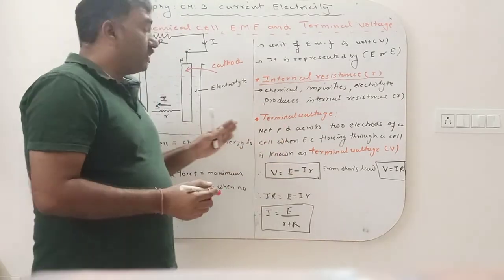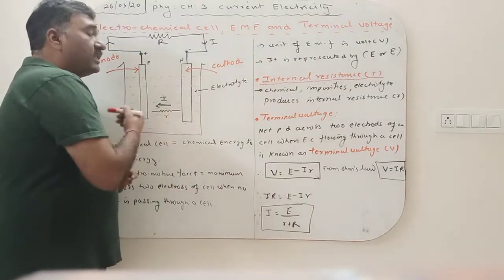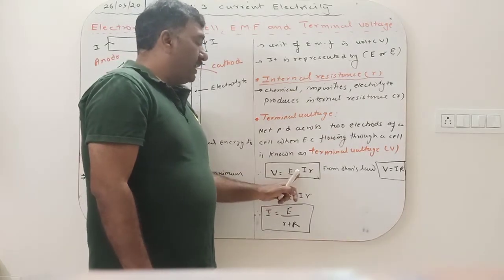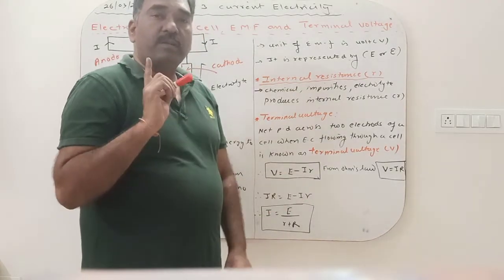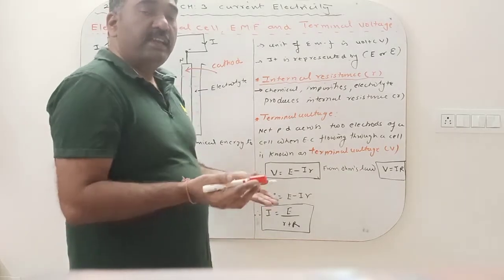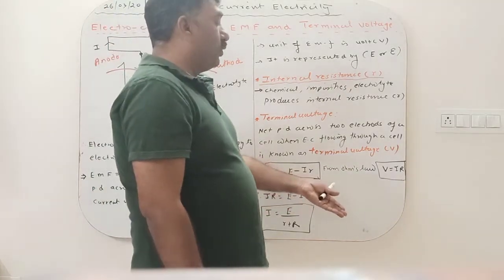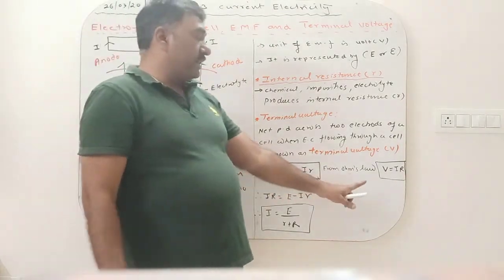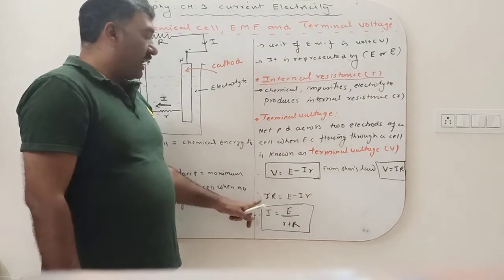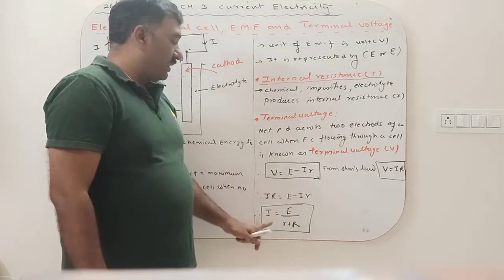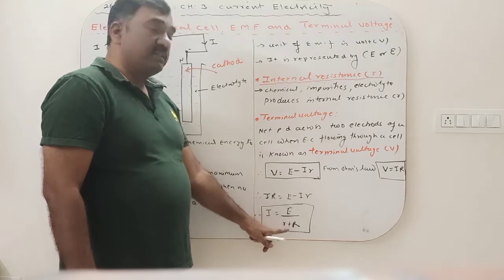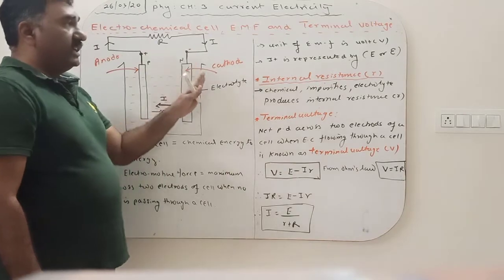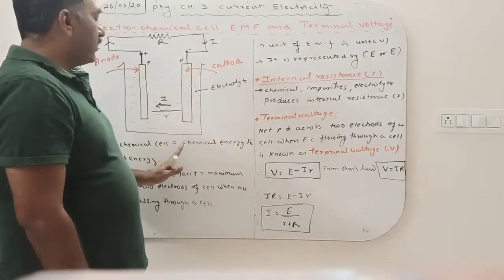Because when current is flowing, some part of the energy is lost to overcome the internal resistance. That's why we are using the negative sign. So V is equal to E minus IR is the formula for terminal voltage. To obtain the relation between current and EMF, we simply take Ohm's law. Because current is passing through the external resistance R, V is equal to IR. Comparing these two equations, IR is equal to E minus IR, so I is equal to E upon small r plus capital R. So this is the relation between EMF, terminal voltage, and the electrochemical cell.